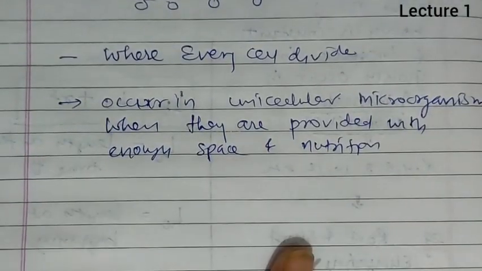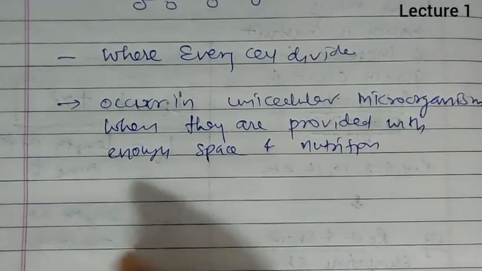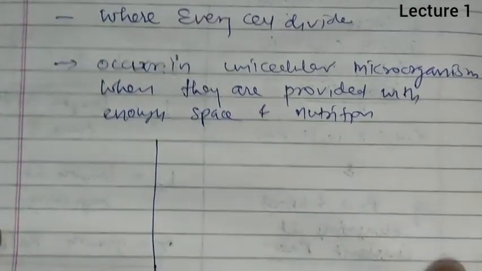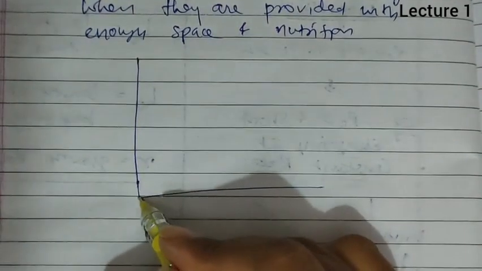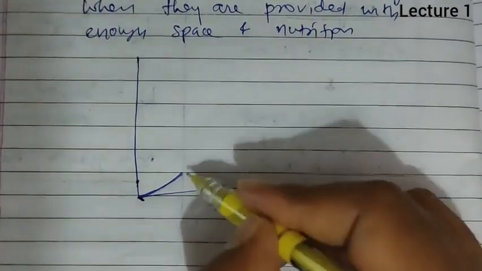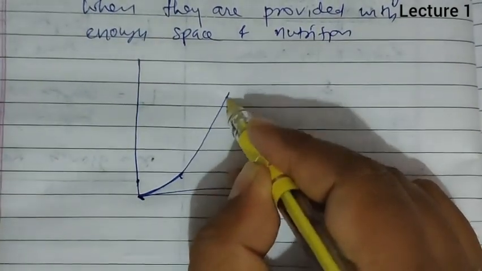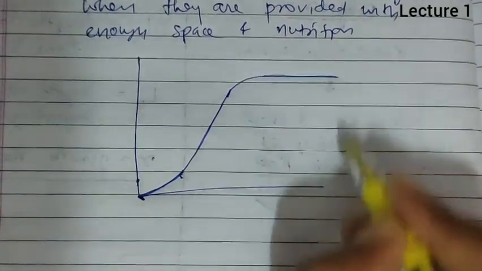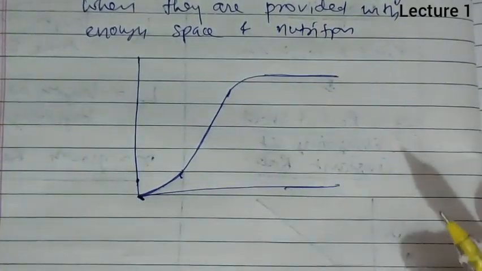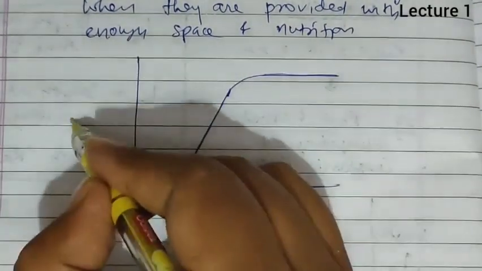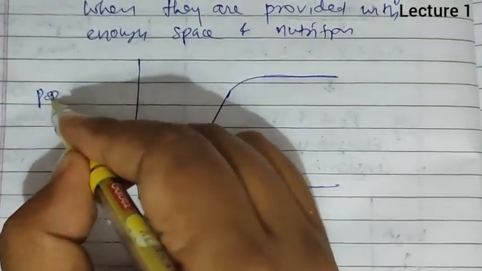So when enough space and nutrition are provided, then what will happen? Suppose the food is unlimited and enough food is provided. So initially the microbes will gain the power to utilize the nutrient, then they will utilize the nutrient and divide. But after a certain period of time, the nutrient will get exhausted, and the stationary phase will be obtained. So with time, if we talk about a population